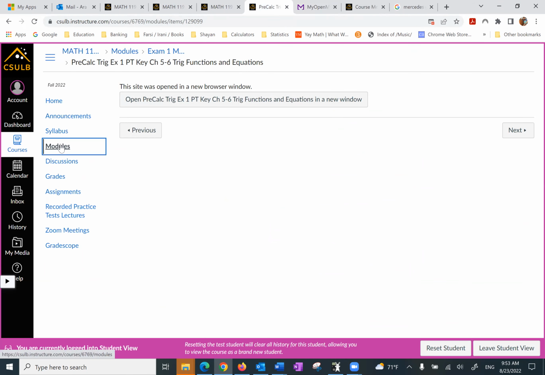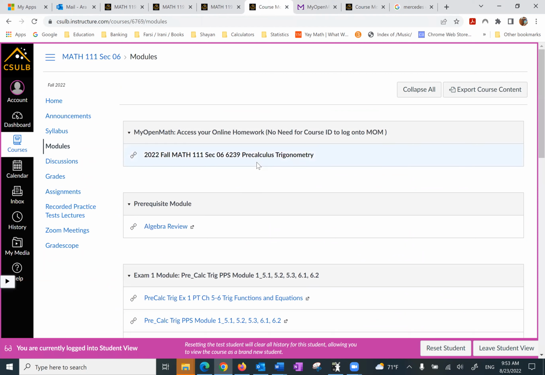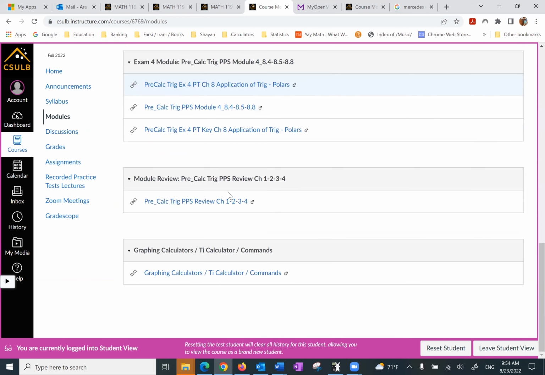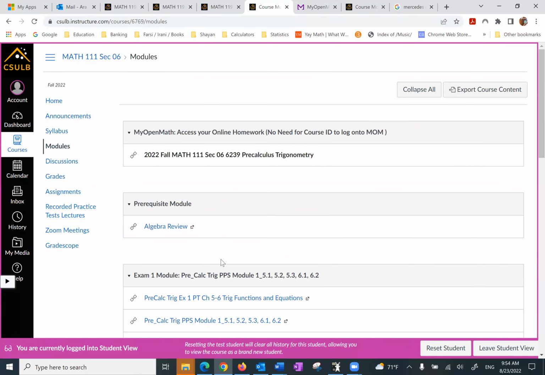So, a quick recap. Under the module, the first one is where you find your My OpenMath and you do your online assignments. The second one is the algebra review. We'll spend a few minutes today on that. And then you're concerned for now with the exam one module. The rest of them repeat. The only thing that is added at the bottom, we have the module review. Those are basically algebraic chapters with details. And then we have a graphing calculator information.